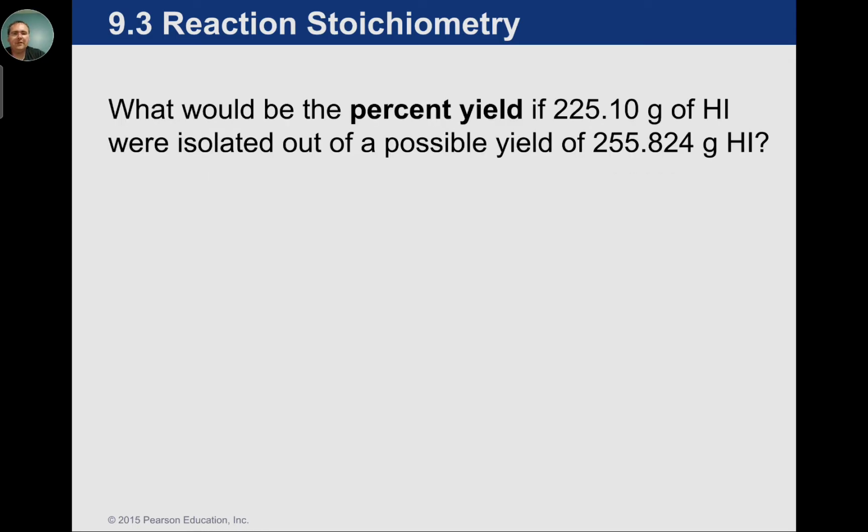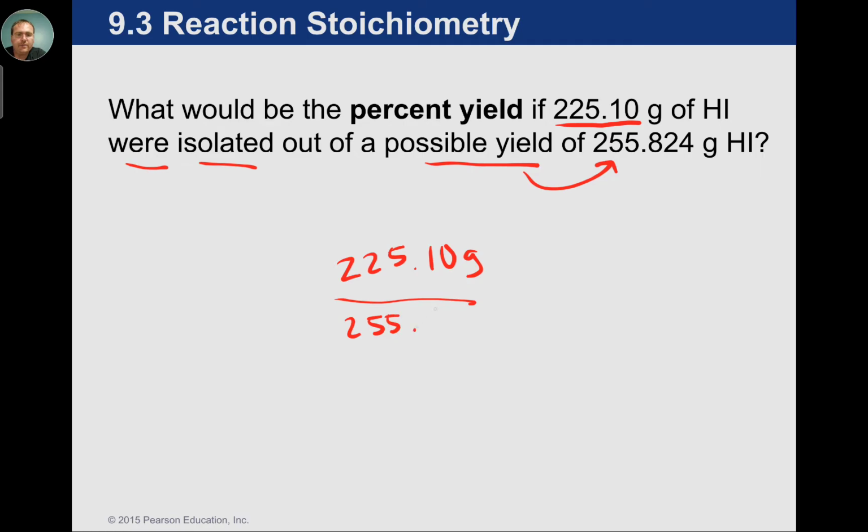So as you look at percent yield, notice they give you 2 numbers in this situation. Notice here it says 225 is isolated. Possible was 255. So that's where you take your isolated grams and you divide it by the calculated possible grams.